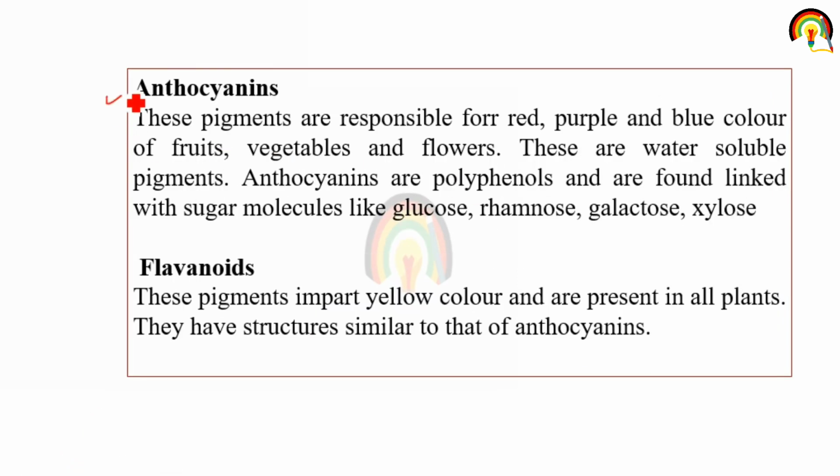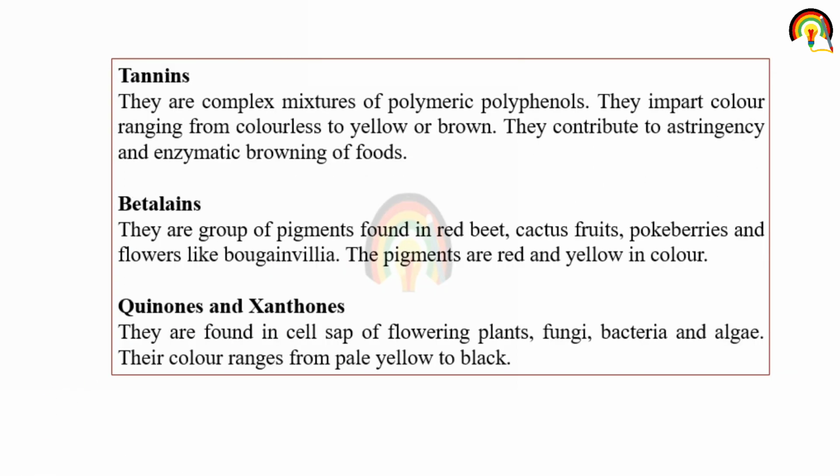Next one is anthocyanin. This mainly acts as a pigment that provides blue, red or purple color to fruits and vegetables. Next one is flavonoid. It provides yellow color to lemon and orange. So flavonoid is responsible for that yellow color. Next one is tannin. Tannins are a complex mixture of polymeric polyphenols.